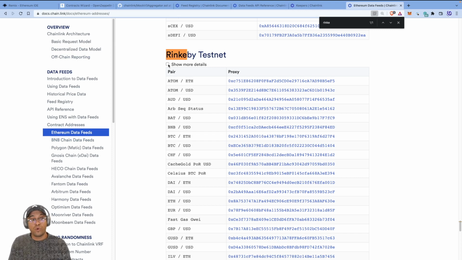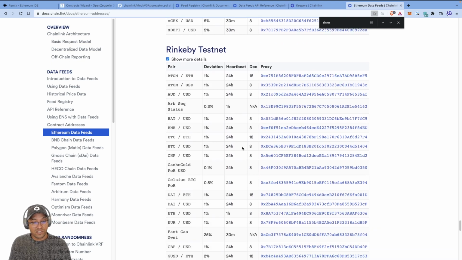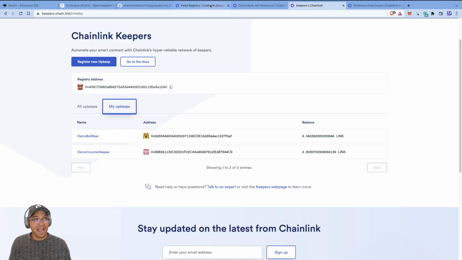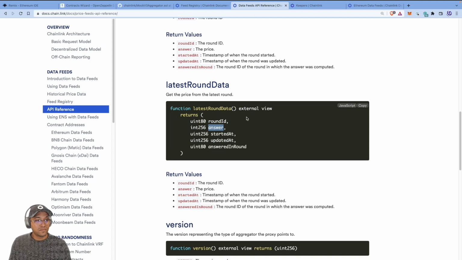If I click on show more details and look for BTC/USD, you'll see that it has DEC of 8. That 8 means it's 8 decimal places. So the number that comes back, the answer, the int256, for our particular data feed, because we're using BTC/USD, is going to have 8 decimal places.